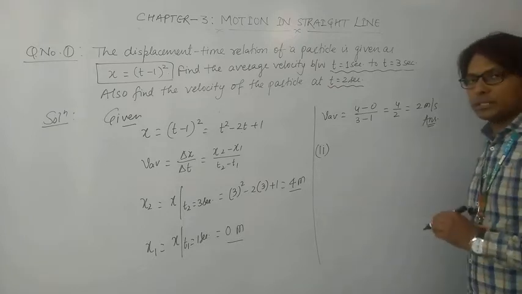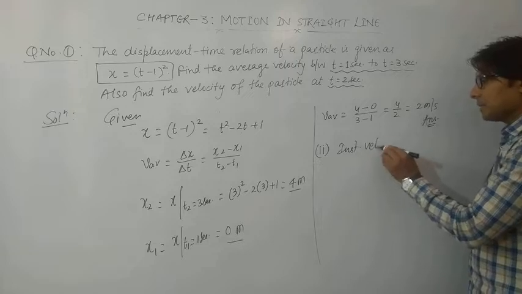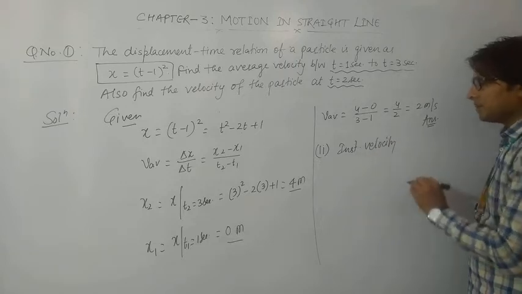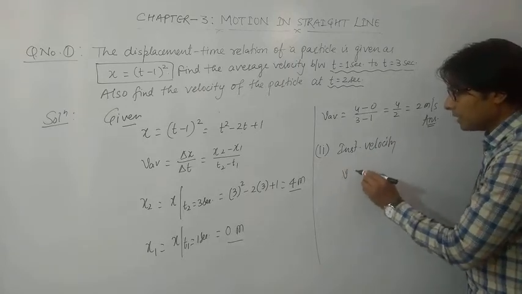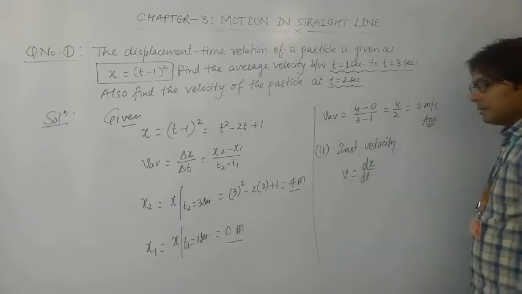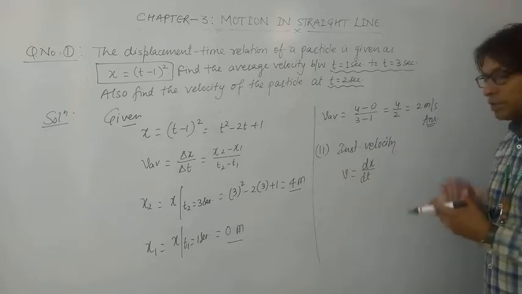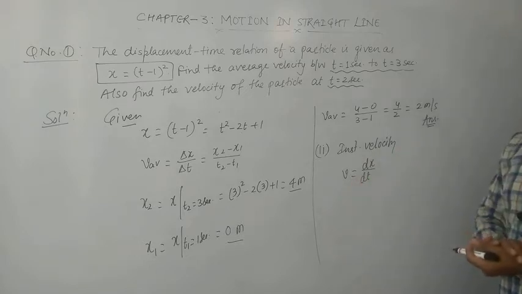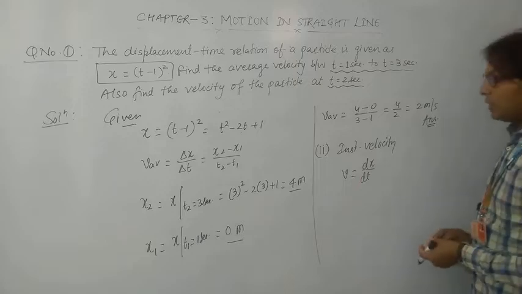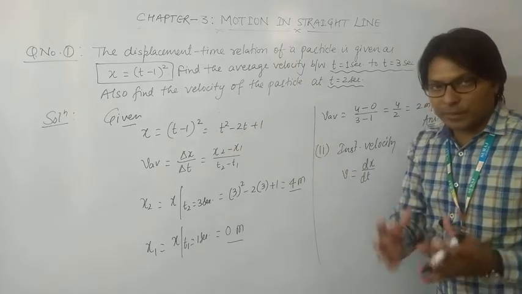What is the formula for instantaneous velocity? We have written the formula v is equal to dx upon dt, meaning the rate of change of displacement or position is known as instantaneous velocity. Now what we are going to do is differentiate this equation with respect to time.